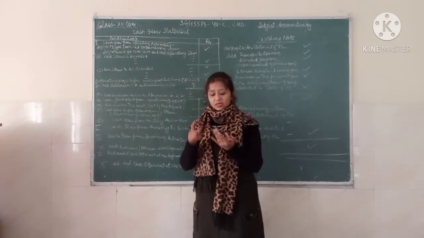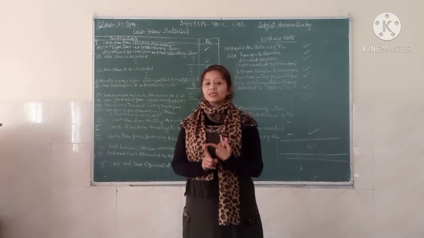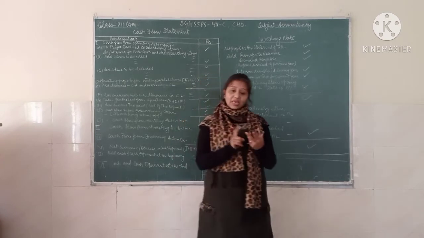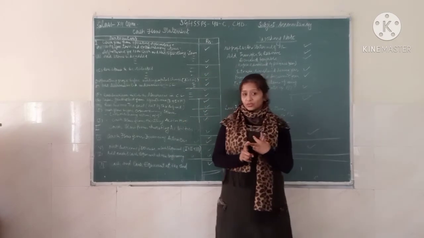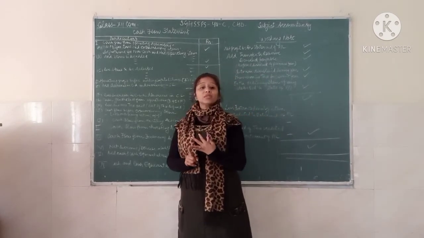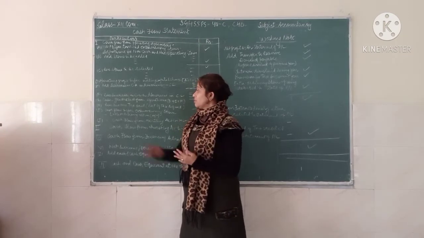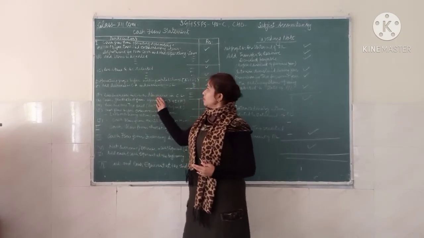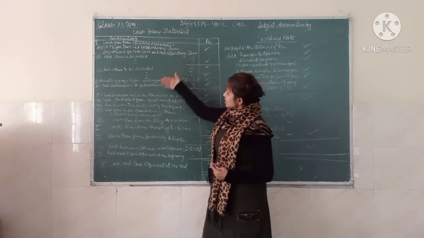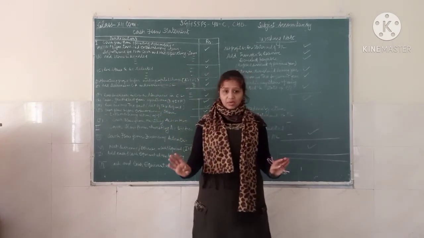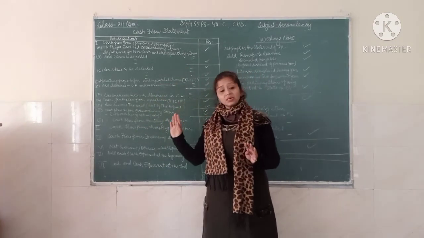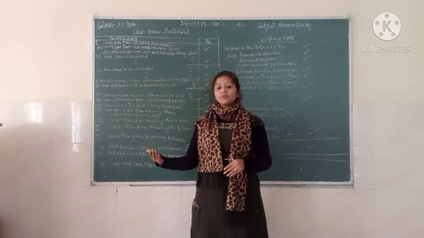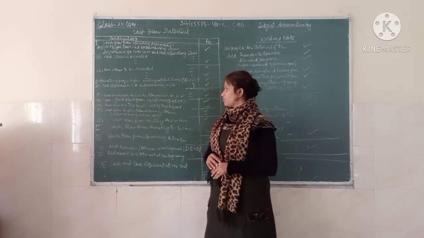There is a very important activity, the operating activity. The next one is your investing activity and the third one is your financing activity. With the help of those, we can make the cash flow statement. This is divided into three basic segments, in which there are some sub-heads.